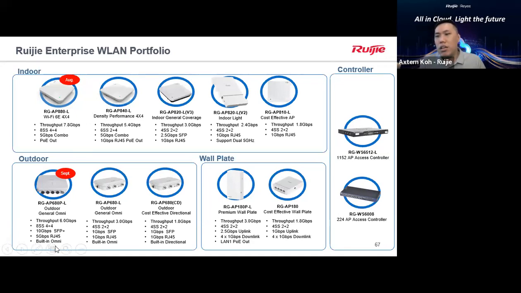And the outdoor model we also are launching, I think at the end of September or beginning of October. It also can be covered by 2.6 gig. This is the 680PL model. I think everyone already knows, right? We do have the new controller WS6512L. This one can manage up to 1,152 APs at one time. You can also play around with AC redundancy. If you want two units to become one, yes, it supports that, for these two models as well.